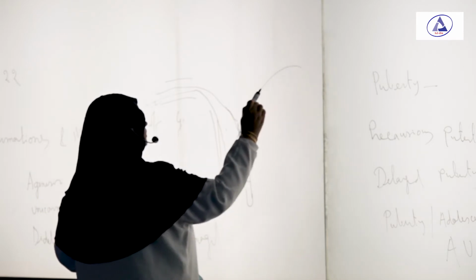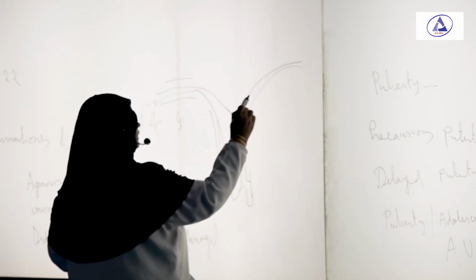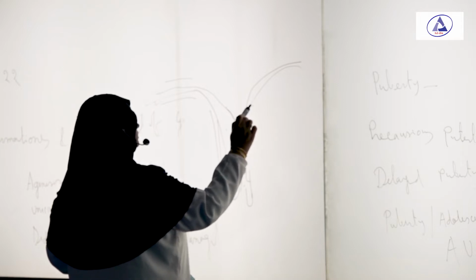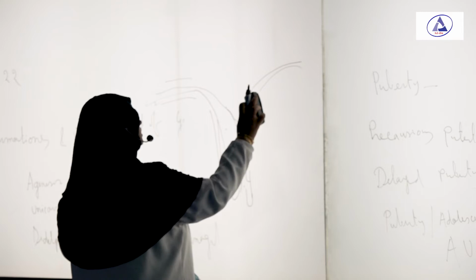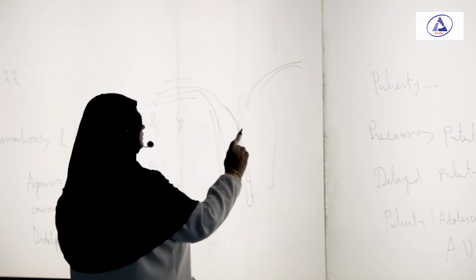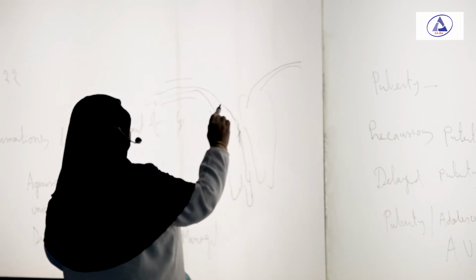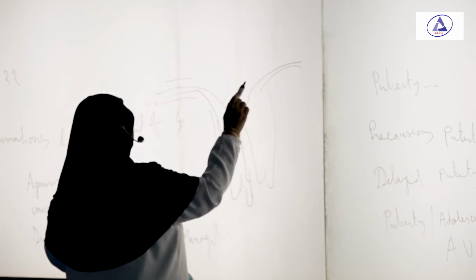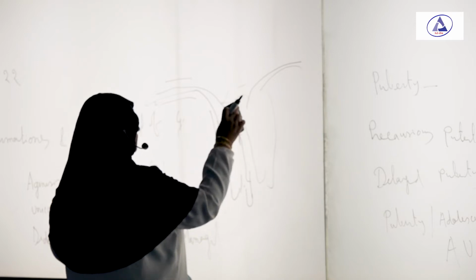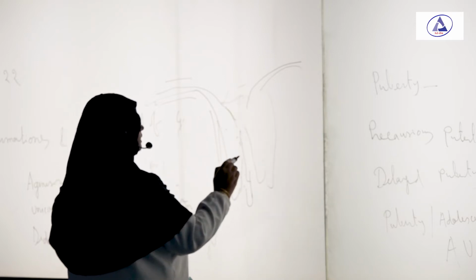And if both the ducts, didelphus, there are two uterus, okay? This is different, that is two uterus and like this. So, two uterus and two cervix.